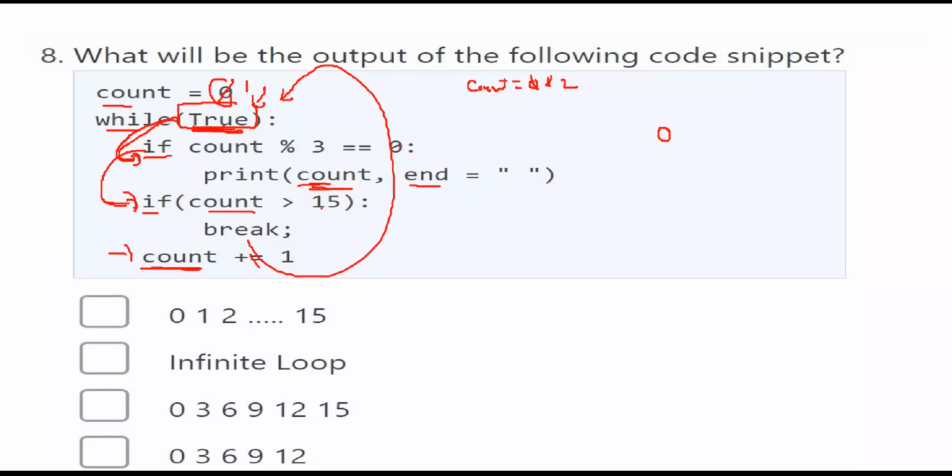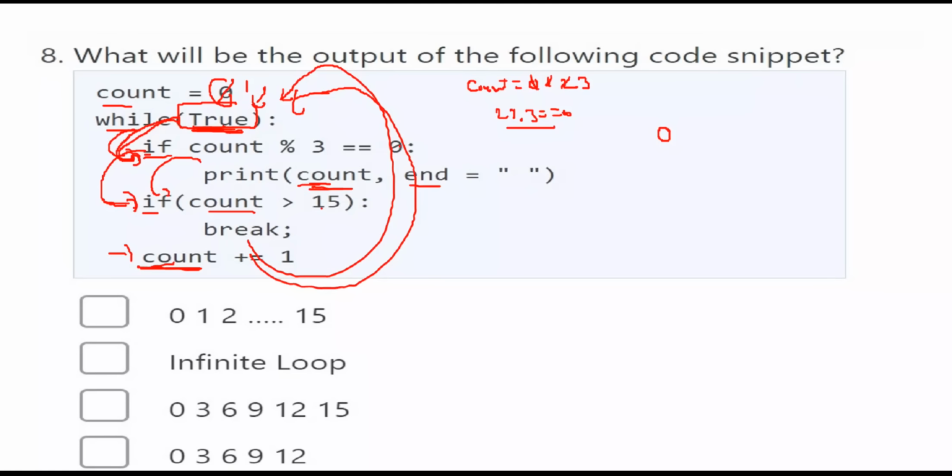Counter will become 2. Again, while true, if count modular division with 3 is equal to 0? No, 2 modular division with 3 is not equal to 0. Again, is count greater than 50? No. Again, count is equal to count plus 1. Here it becomes 3. Again, you are entering into the while loop.